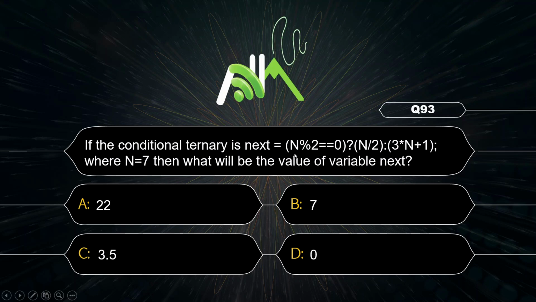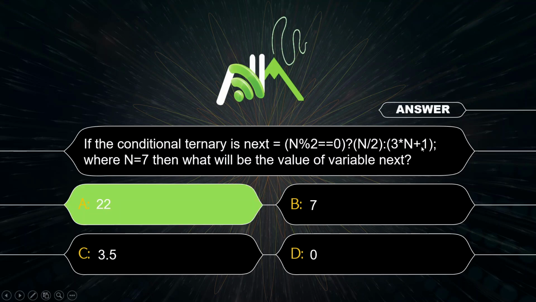7 is odd, and when we divide any odd number by 2, it will not be 0. So the condition will be false. So it will go here. So 3 multiplied by n, that is 7, plus 1. So answer will be 21 plus 1, that is 22. In case the value is 9, then also the condition will be false and the value will be 28 because 9 into 3 is 27, plus 1, 28. But here 7 is there, so we are multiplying 7 with 3, that is 21 plus 1, 22.